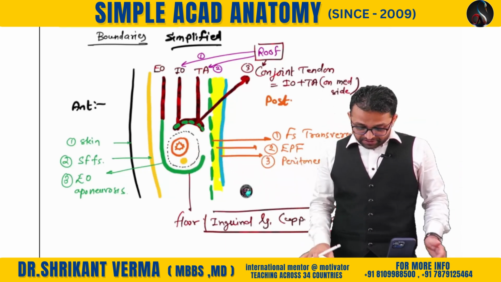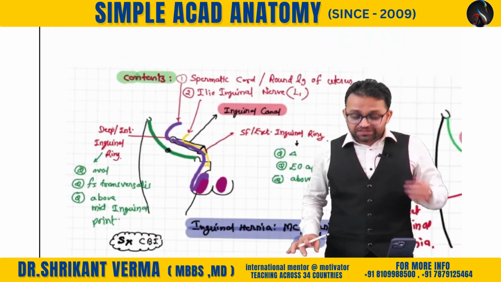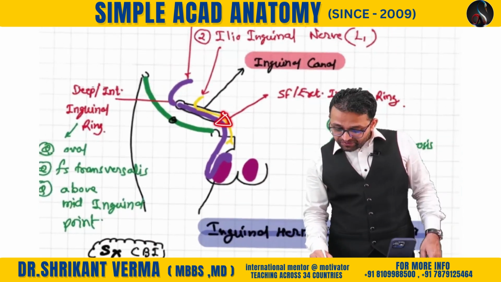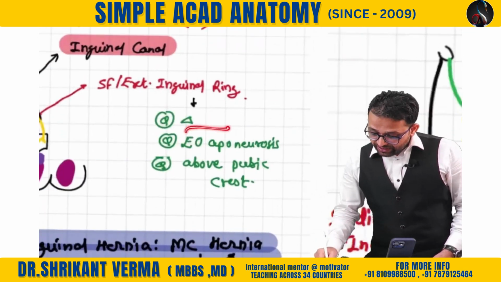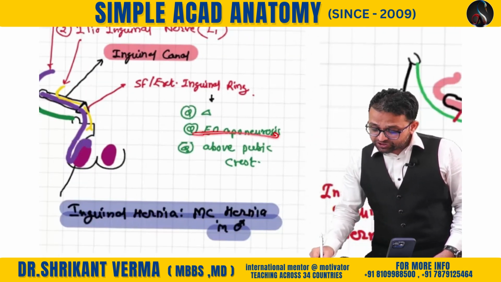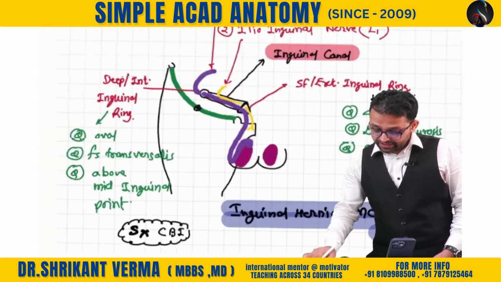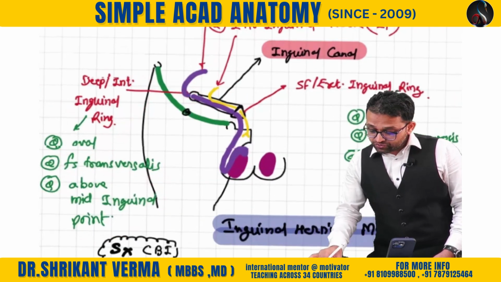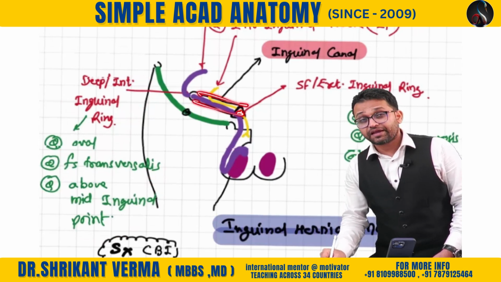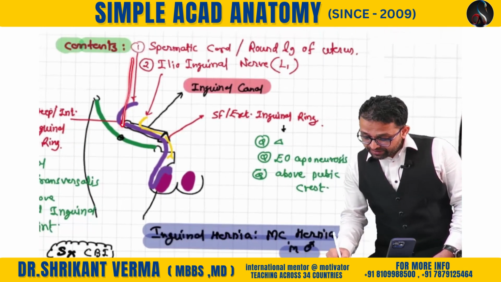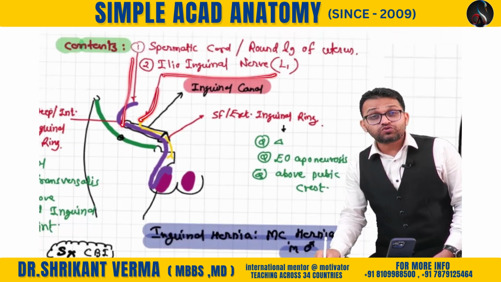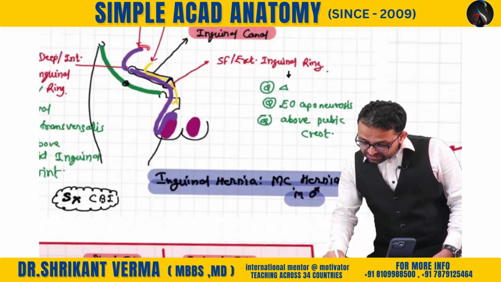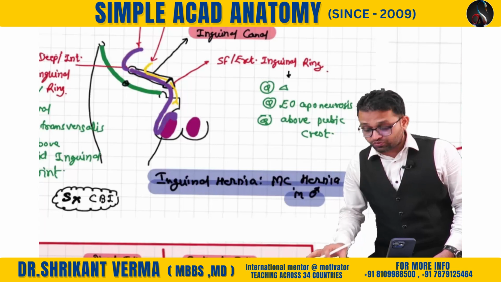Now after this, see here, this is the topic of your surgery. A sure question is going to be asked. There is a superficial inguinal ring which is triangular, an opening in the external oblique aponeurosis above the pubic crest, and this is the deep inguinal ring which is oval, in the fascia transversalis above the mid inguinal point. So there is our inguinal canal. The content is the spermatic cord and ilioinguinal nerve, and in the female the round ligament of the uterus.